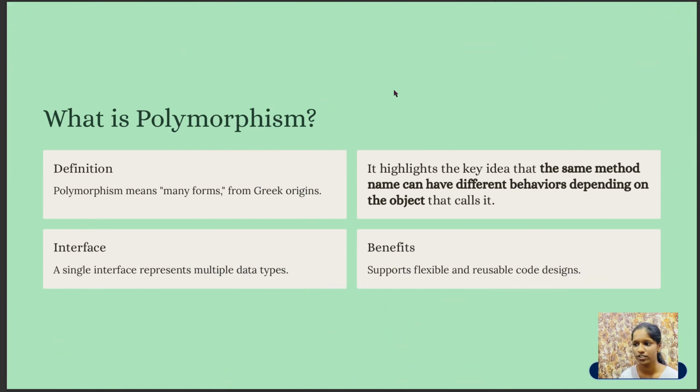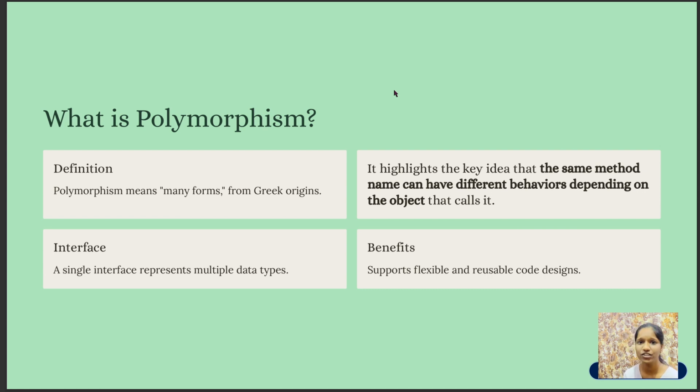What is polymorphism? It is nothing but a visualization of the word split, that is poly and morphism. These are two Greek words. Poly means many and morph means forms. The word polymorphism comes from Greek and it refers to a single function or method name behaving differently depending on the object that calls it.